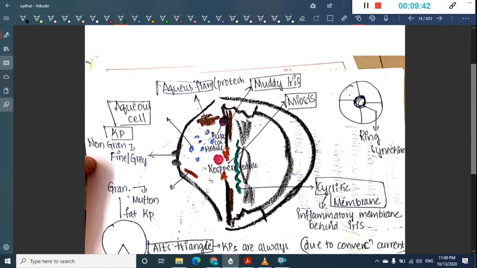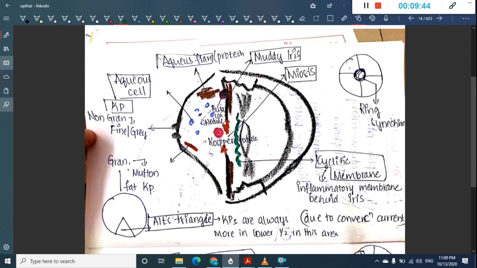The same thing I have put in picture format, where you see keratic precipitates in the cornea. This is also a keratic precipitate. In the anterior chamber we have aqueous flare and aqueous cells. The iris will be muddy. At the collarette we have Busacca nodule, and Koeppe nodule is present at the pupillary border. We have a cyclitic membrane, which is an inflammatory membrane formed behind the iris. In Arlt's triangle, keratic precipitates are seen in the lower half of this area.